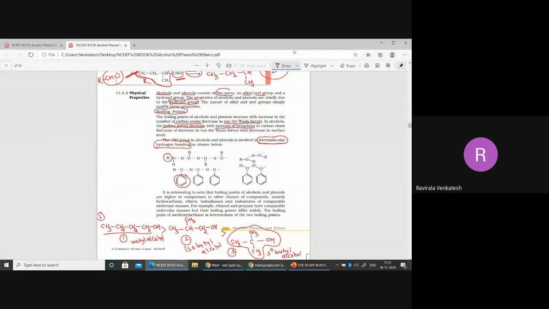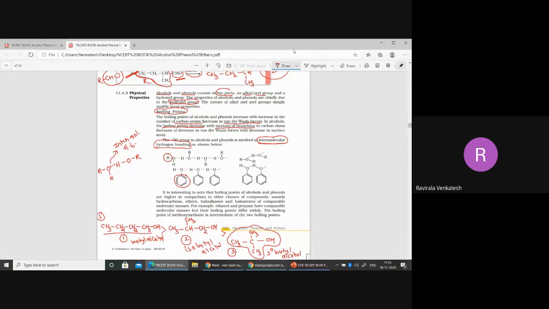Now next thing what I am saying here, you observe here what I have taken: something alcohol, R-OH. I have taken, and here I am taking one more alcohol in the reverse manner like this. Both are same. Right now between oxygen and hydrogen some electrostatic attractions are present. This you are calling as intermolecular hydrogen bonding.